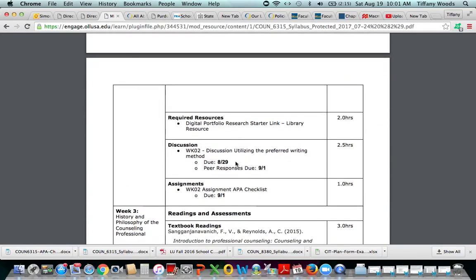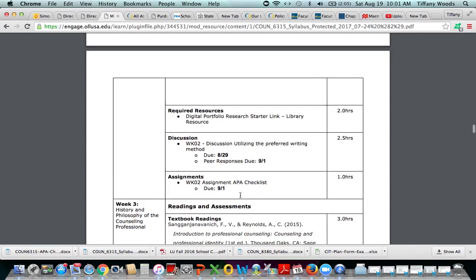In week 2, you see that you have a discussion board post and you have your first assignment due. So your first assignment is going to be an APA assignment. It's going to be due on Friday, the same day that your peer responses are due.